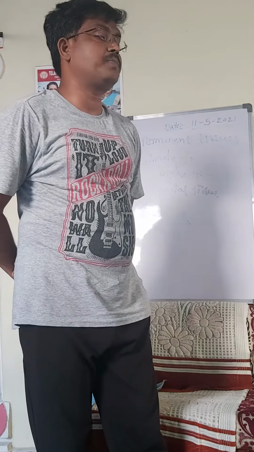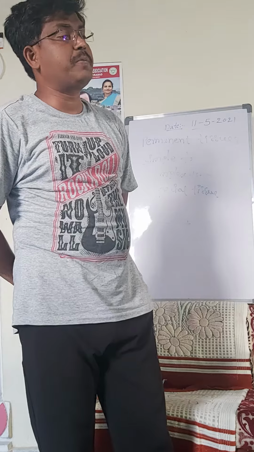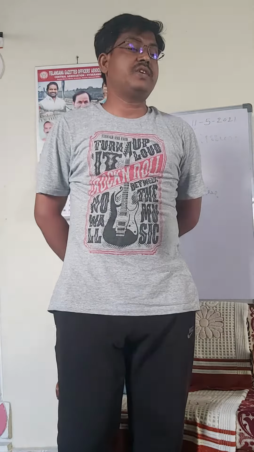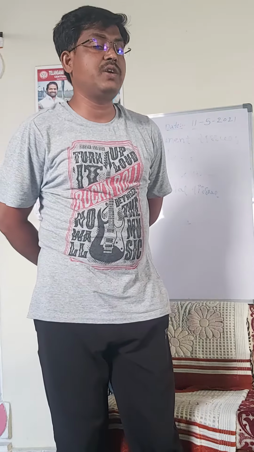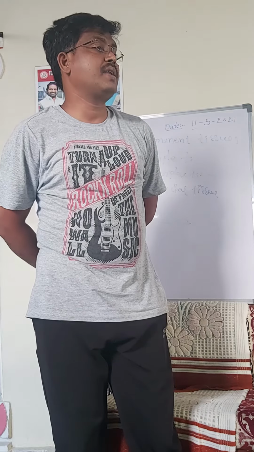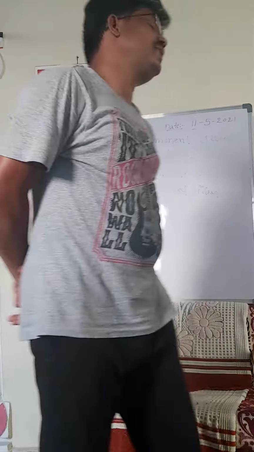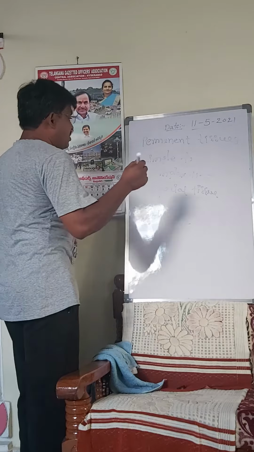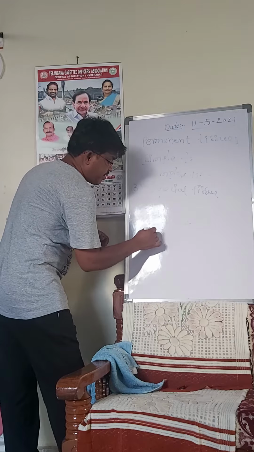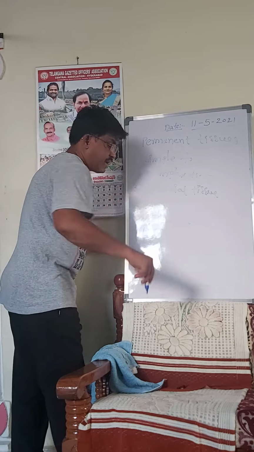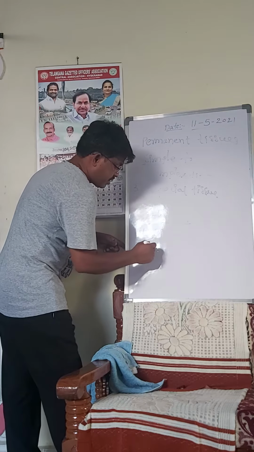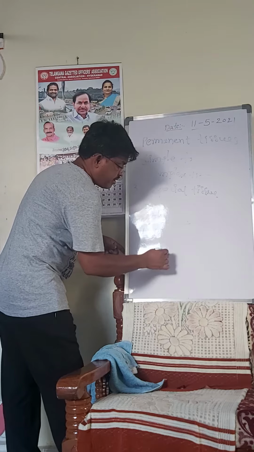Simple tissue is also a permanent tissue. The permanent tissue which has only one kind of tissue cells is called a simple tissue. These simple tissues are again classified into three types. What are they? Parenchyma, collenchyma, and sclerenchyma.